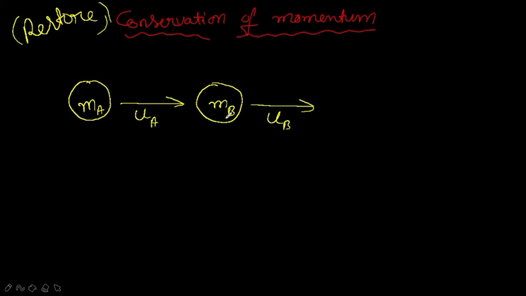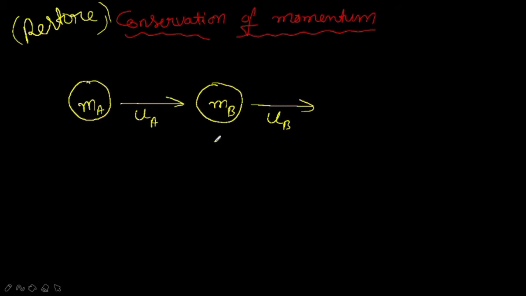We have two balls moving in the same direction along a straight line, and their initial velocities are different: UA for the first ball and UB for the second ball. Consider that there are no external unbalanced forces acting on them.